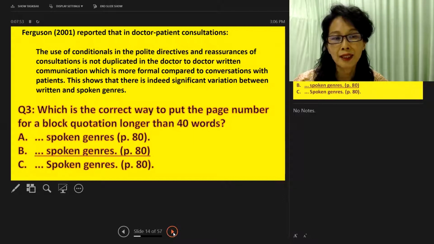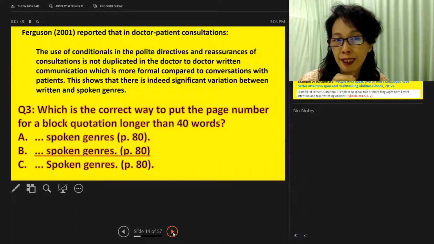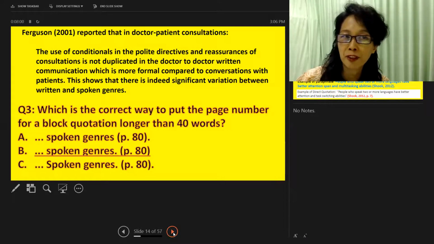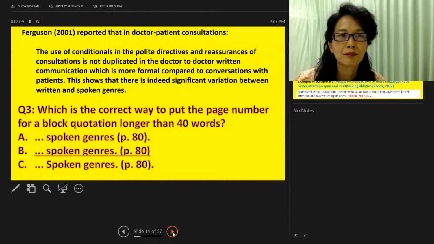The correct answer is B. There's only one full stop, I told you. And the full stop is after the sentence spoken genres, which is written by Ferguson 2001. Okay, the page 80 comes from you or I when we took this direct quotation.